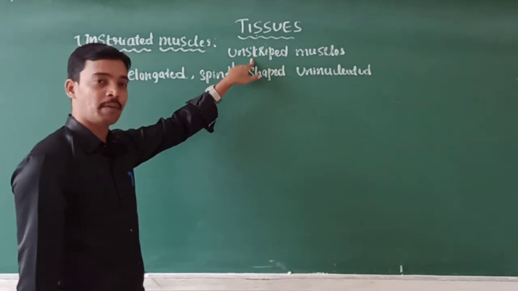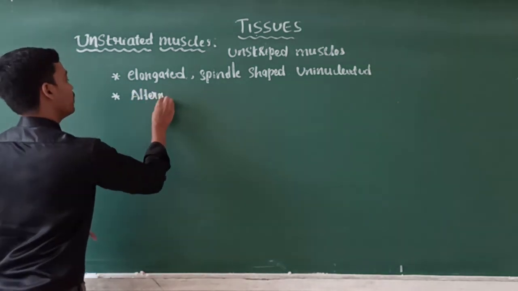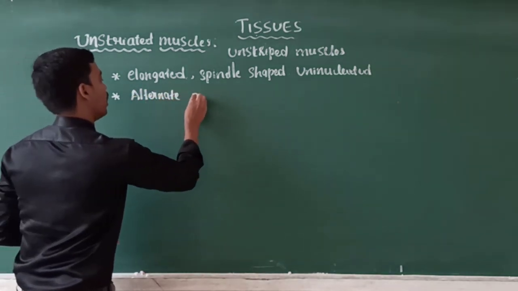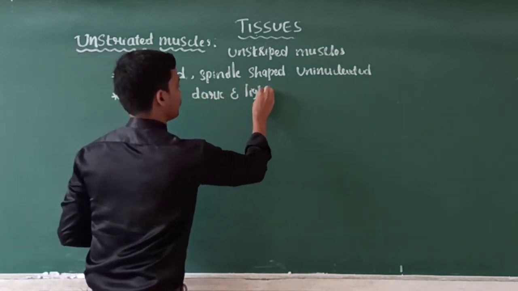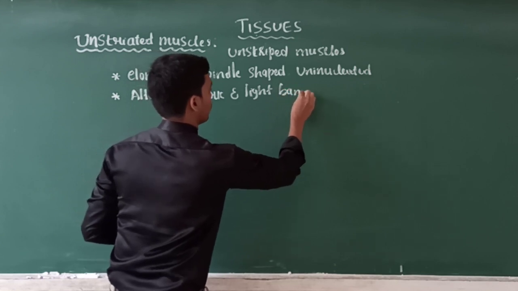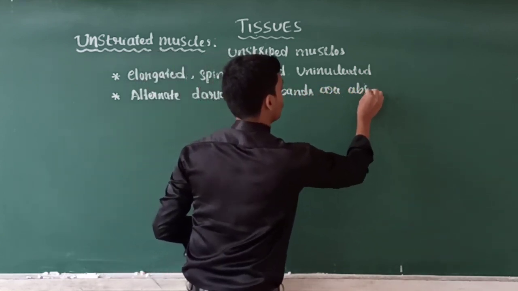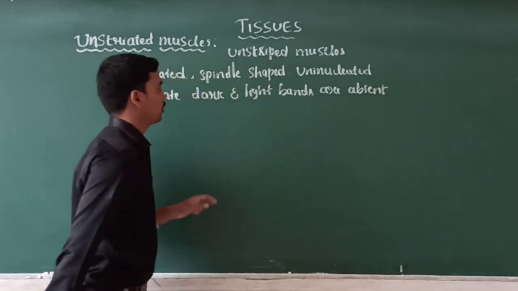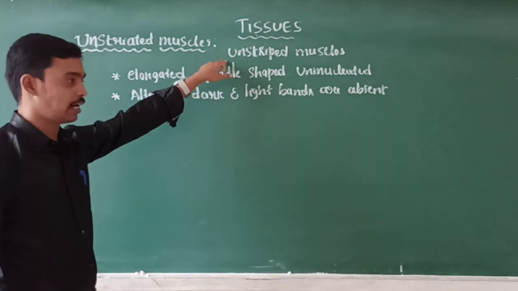Why are they called unstriped? Here, alternate dark and light bands are absent, so they are called unstriped muscles.